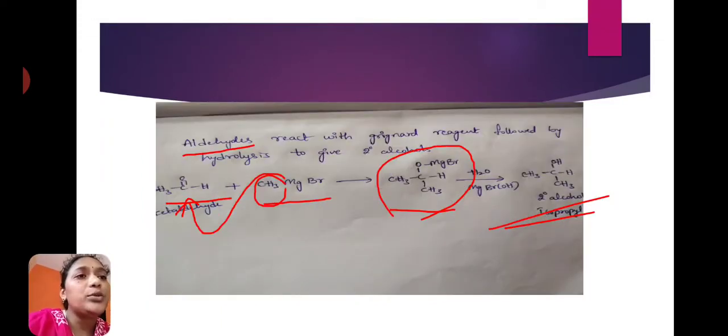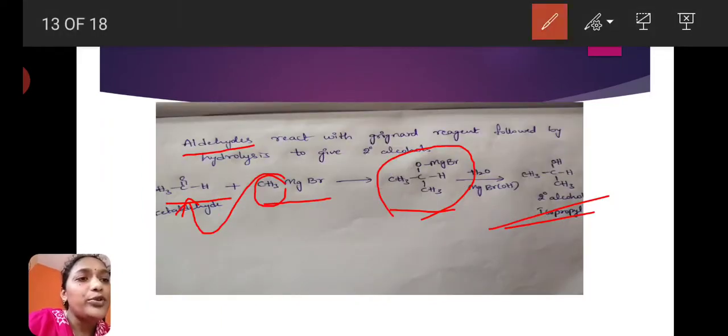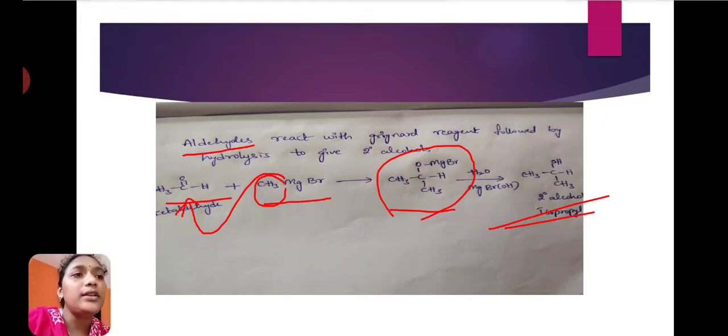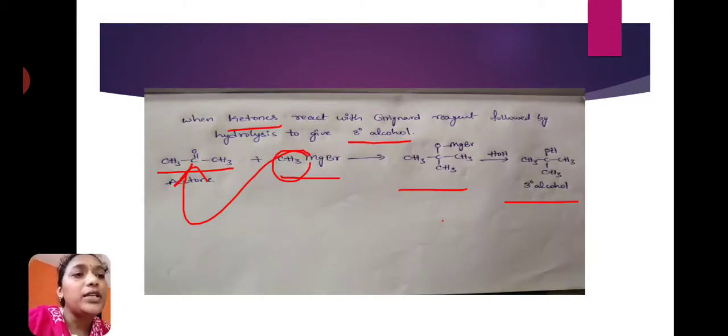And here also the hydroxy functional group is directly attached to a secondary carbon, that's why it is called a secondary alcohol. And here the hydroxy functional group is directly attached to the tertiary carbon, that's why it is called a tertiary alcohol.